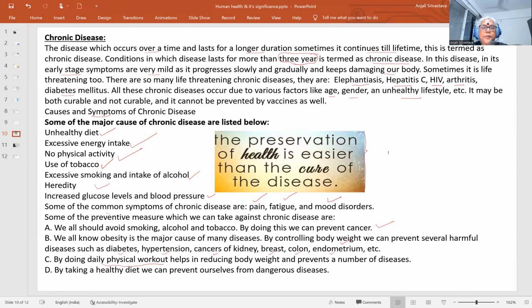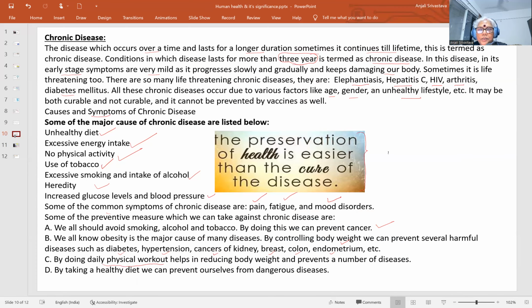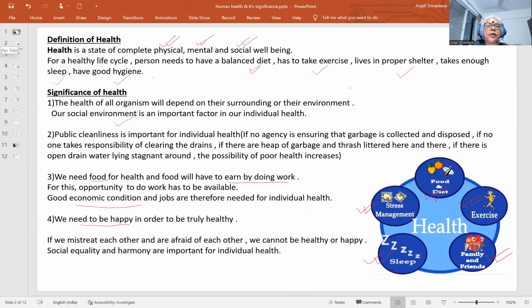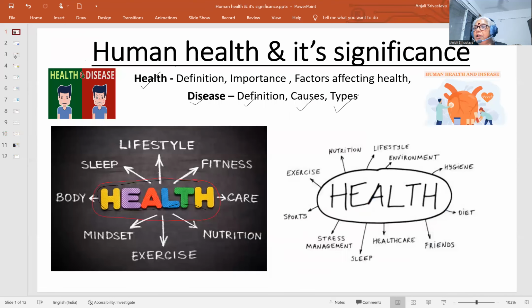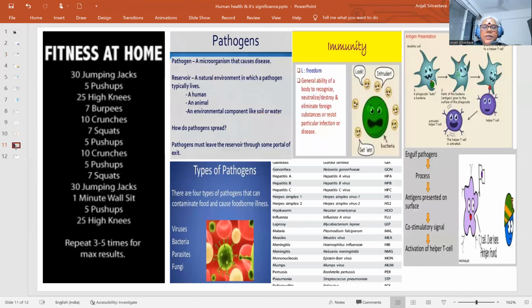This is another very important thing we should do. By reducing body weight, we prevent a number of diseases, and by taking a healthy diet. So we have already seen the essential requirements for a good and healthy life. These are good food, exercise, happiness, and meditation. And meditation is also another very important factor.